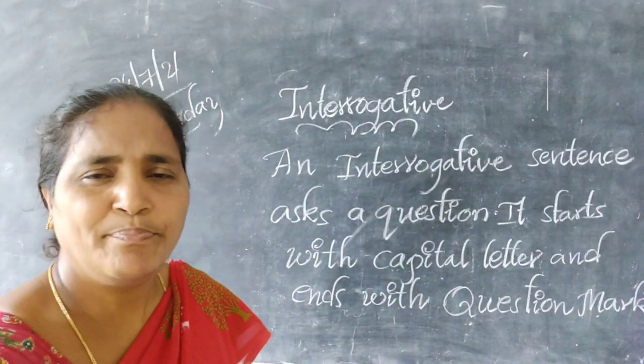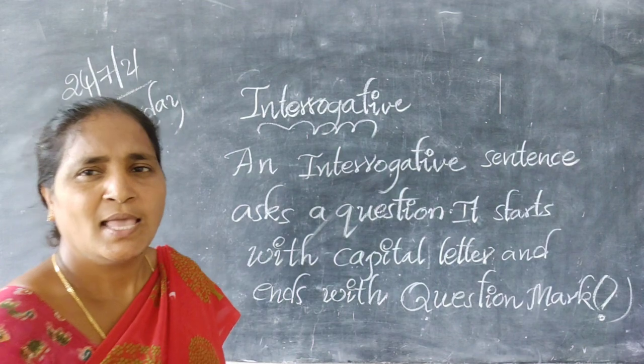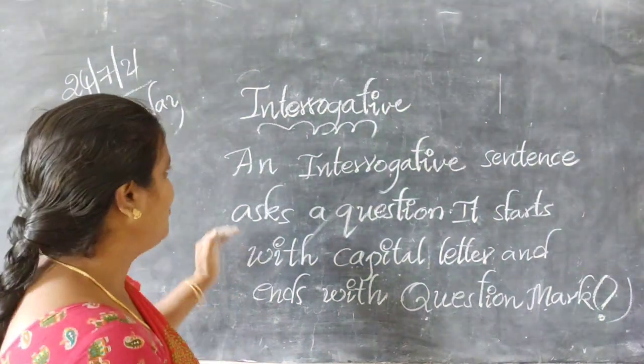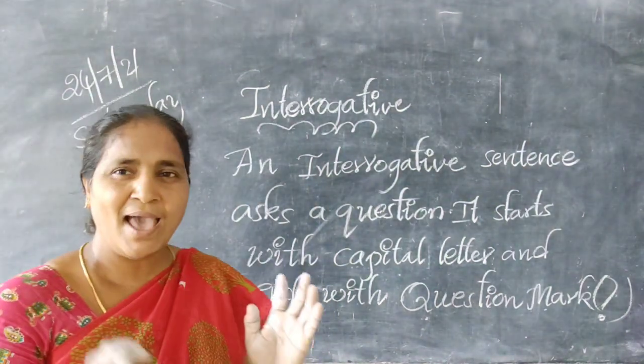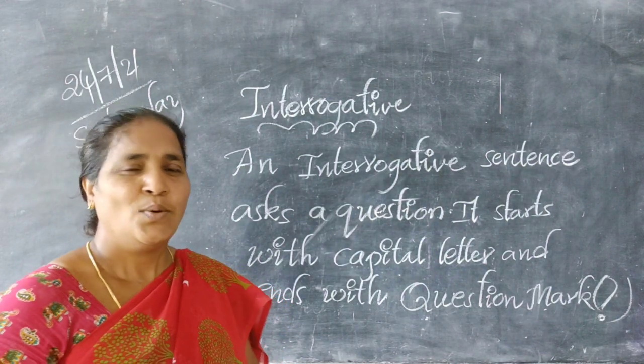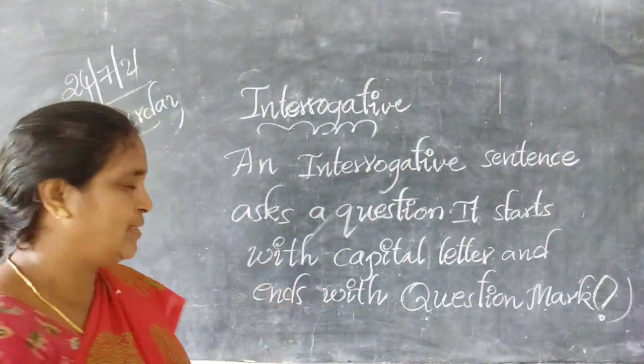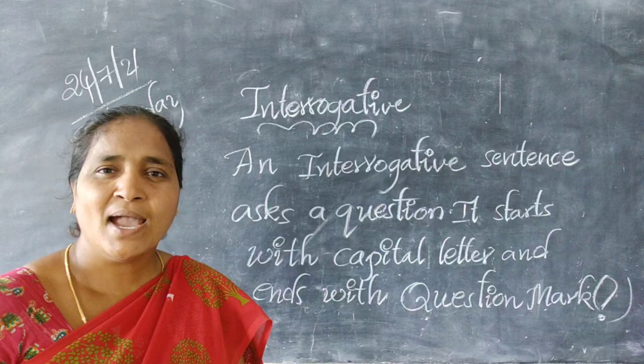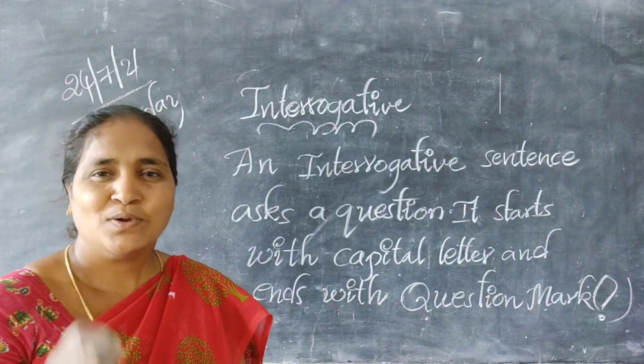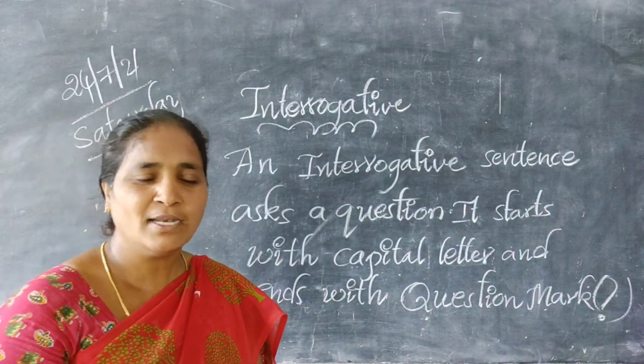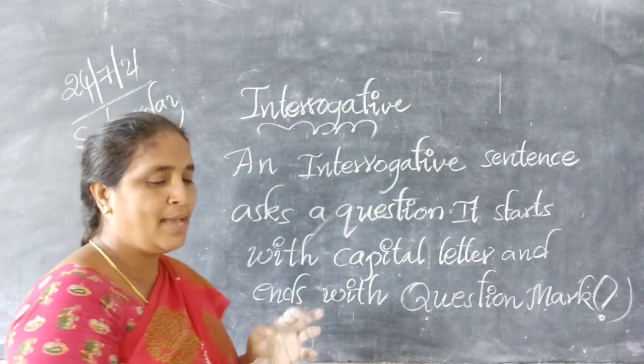This is called an interrogative sentence. See, my dear children, an interrogative sentence asks a question, and it starts with a capital letter and it ends with a question mark. Got it? Now, I write the examples.